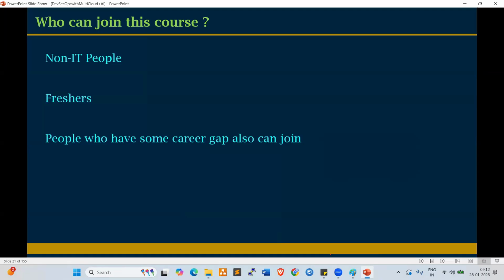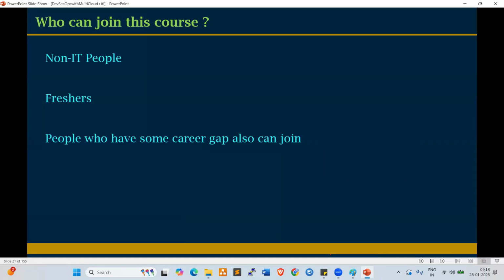So I conduct interview preparation sessions. Once we complete the DevOps tools, we will have interview preparation sessions. In those you will get very good tips and tricks on how to crack the interview. Cracking the interview is very easy, but coping up in the projects is very important. If you practice on a daily basis, you can easily get into the project and cope up in the projects.